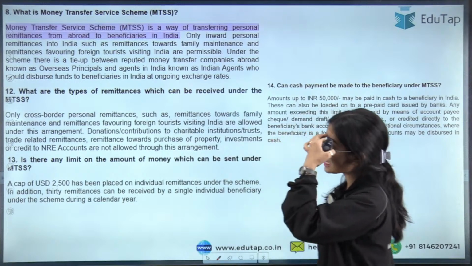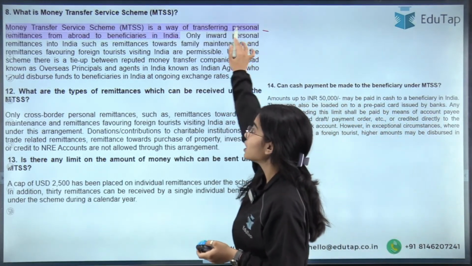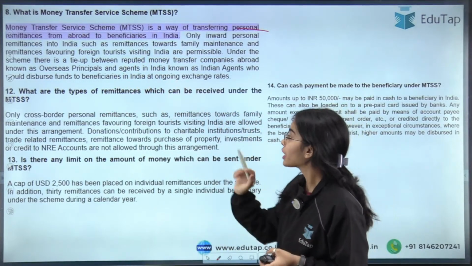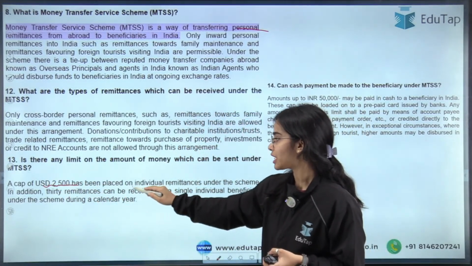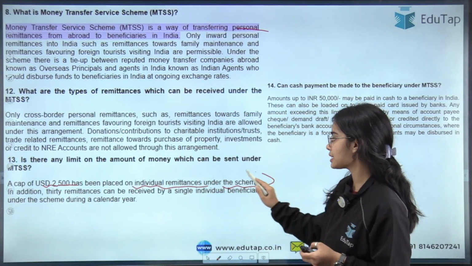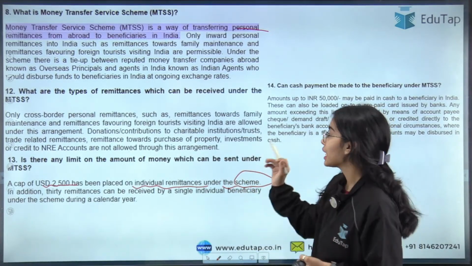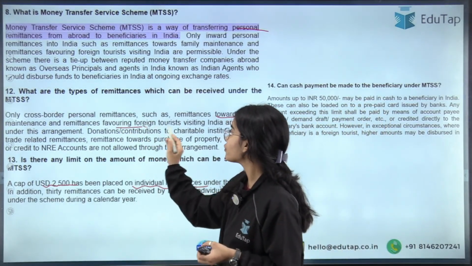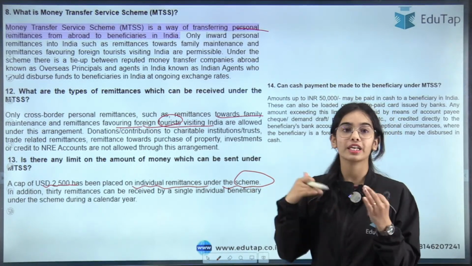So here you can see that this is the MTSS, Money Transfer Service Scheme. This is a way of transferring personal remittances from abroad to beneficiaries in India, and here the cap is USD 2,500, placed on individual remittances under the scheme. Under the scheme, only remittances for individuals can come, towards family maintenance and remittances favoring foreign tourists visiting India. This is not for investment purposes.